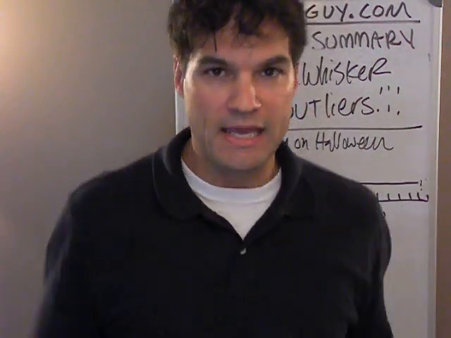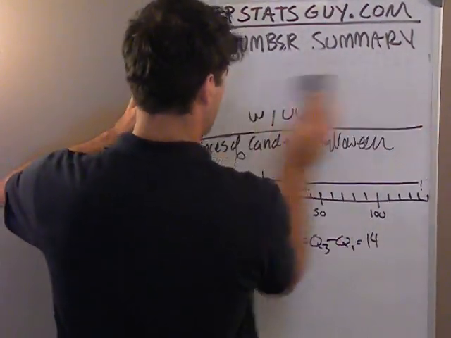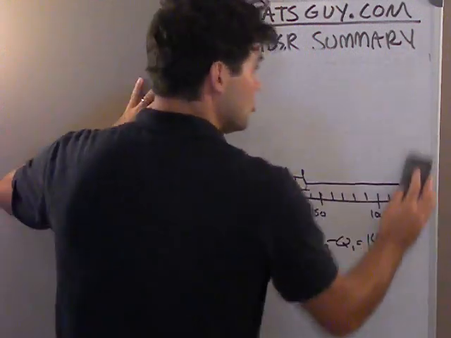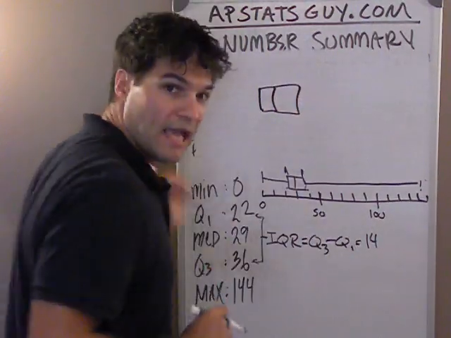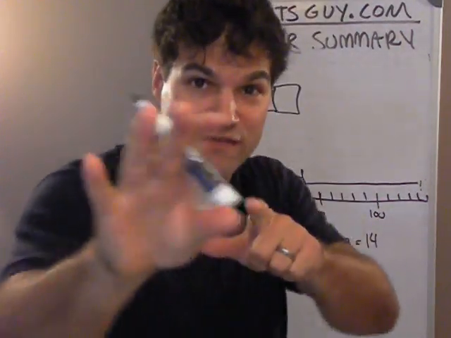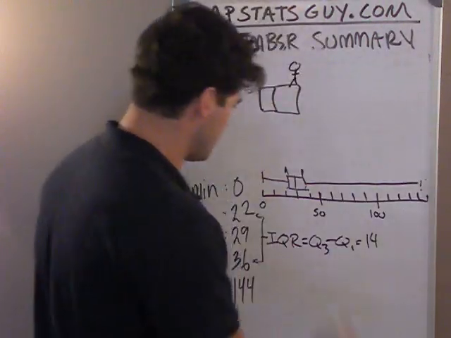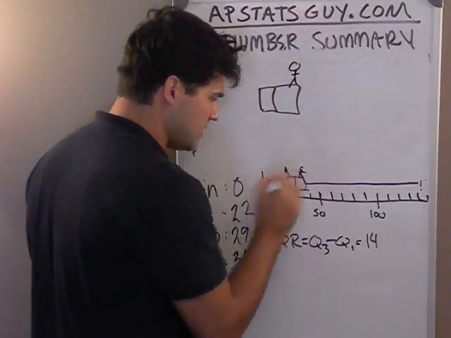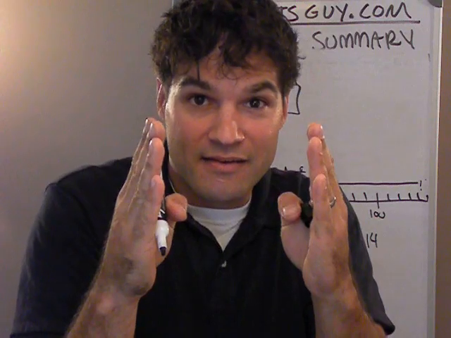So, visually, here's your outlier catcher. Imagine, and this is kind of hard to imagine, I'm going to draw a larger box and whisker plot. I'm going to erase this stuff up here. So imagine, this is candy on Halloween, we know all that. What you can think of is this: if you're standing on this box, you can catch things with a net, things that aren't outliers. I'm standing right here, and I'm going to reach out and catch all the data values. Here's a mini version. But your net is only 1.5 times the width of that raft you're standing on.